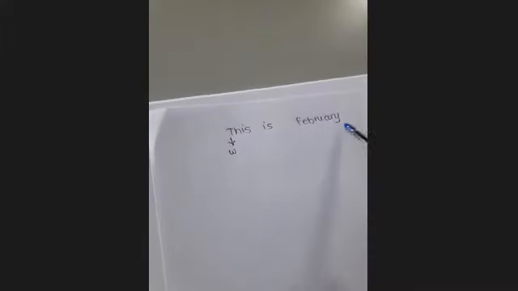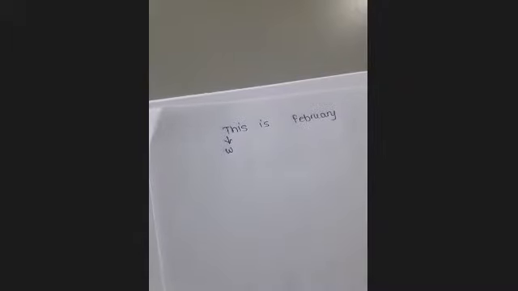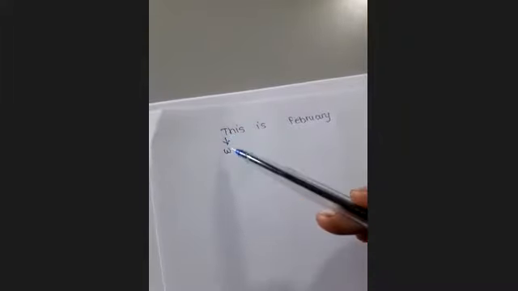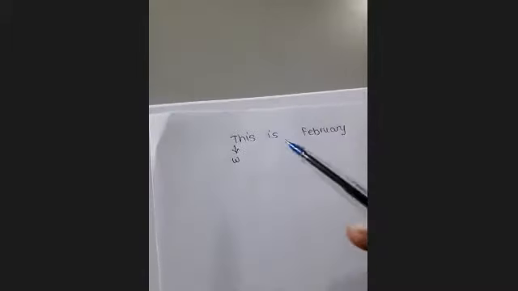T is representing W. So wherever T comes into the plain text, it will be replaced with the same ciphertext. There is no repetition of T here yet, but if T comes into the plain text, it will be replaced with the same ciphertext. Remember this: once you get the ciphertext for a letter, the same ciphertext will be used throughout the encryption process. So what will be the ciphertext for H?